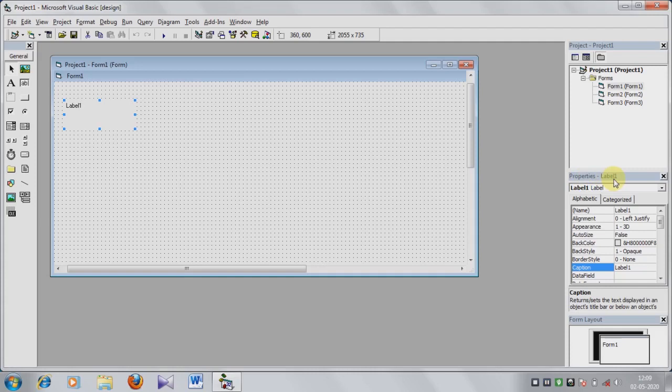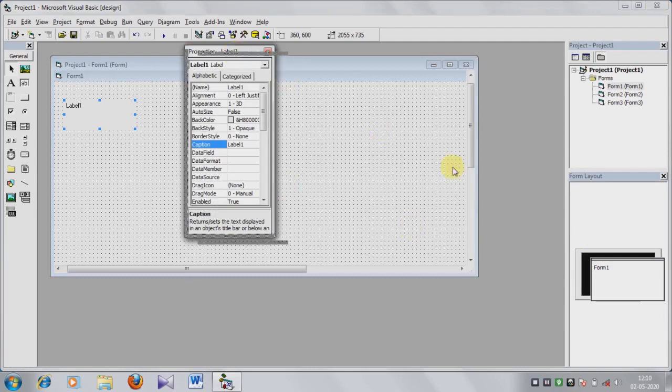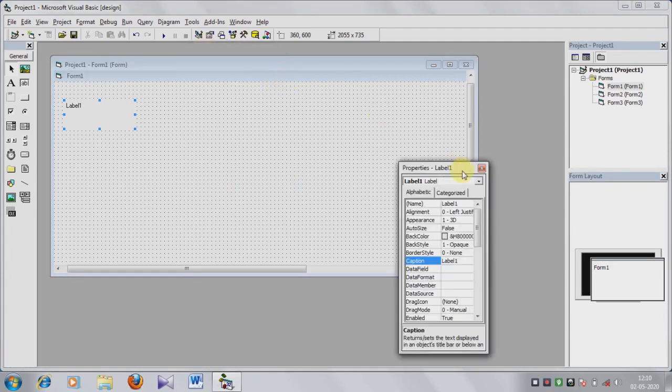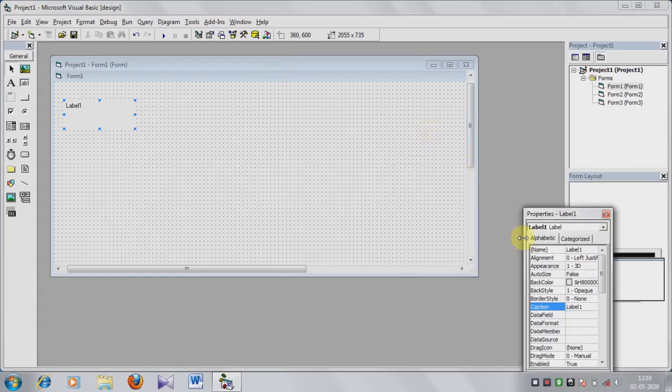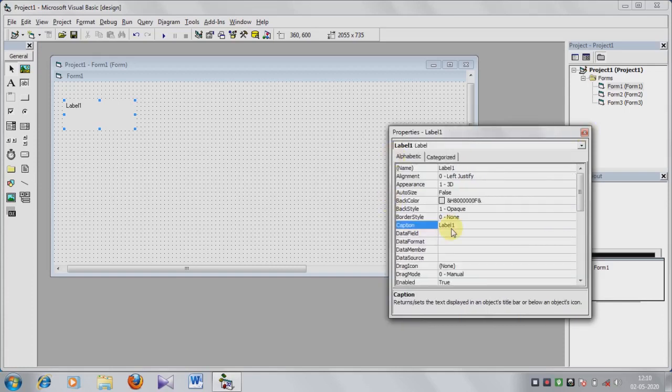This is the properties window of Label 1. I have changed the caption option here. Different options are there, but now I am using Caption. Caption means the name of the label, and by default it is Label 1.